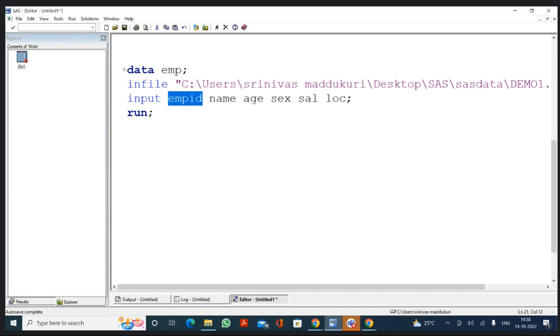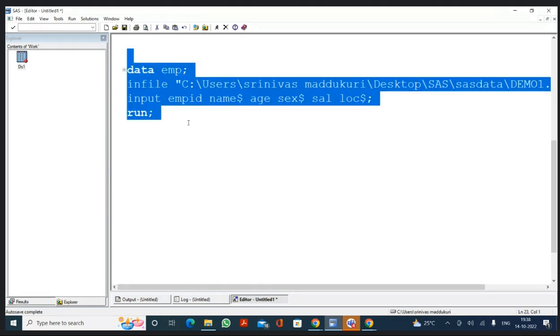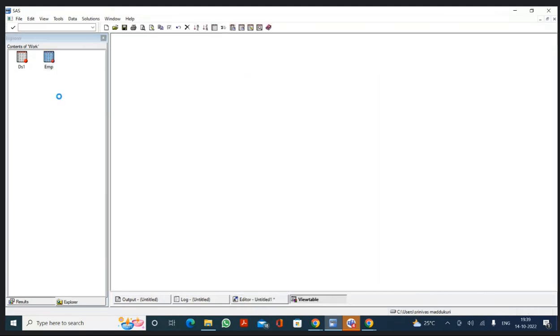But in this demo1 text file, for name, sex, and location, we have character data. So we should write a character variable. How can we write a character variable? By specifying a dollar symbol. Now select the program and execute the program. Yes, we have the EMP data set which contains 6 variables and 23 observations.